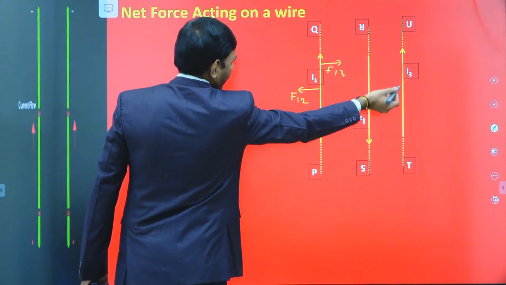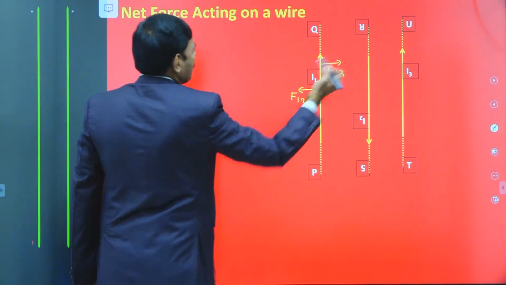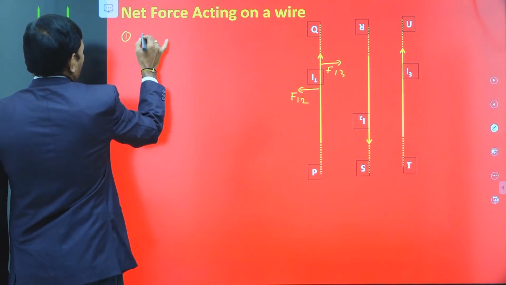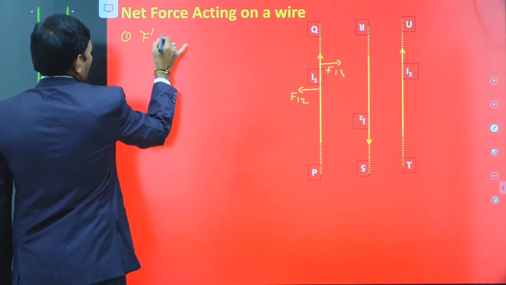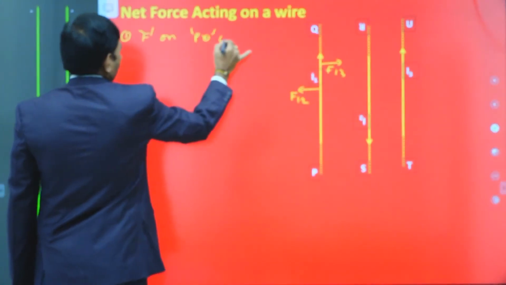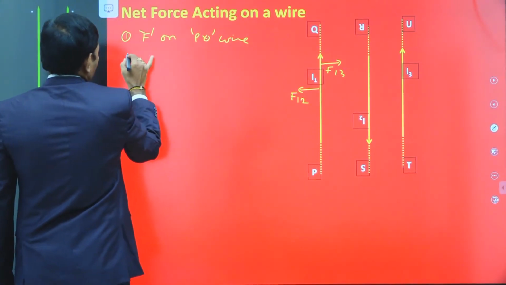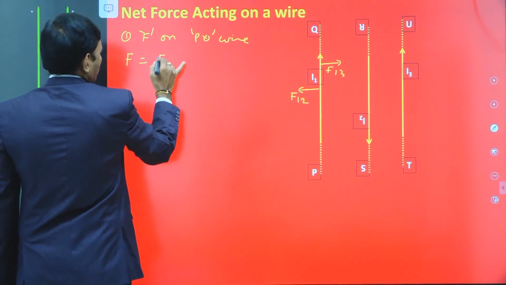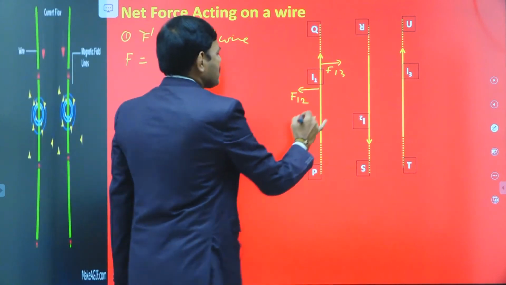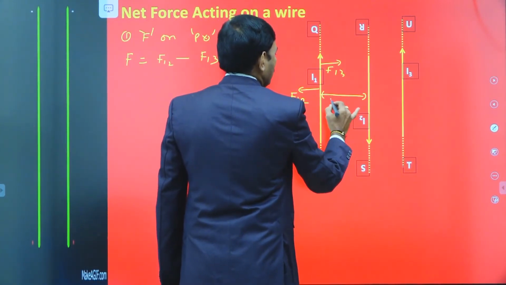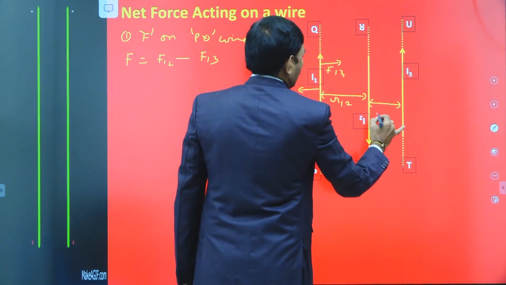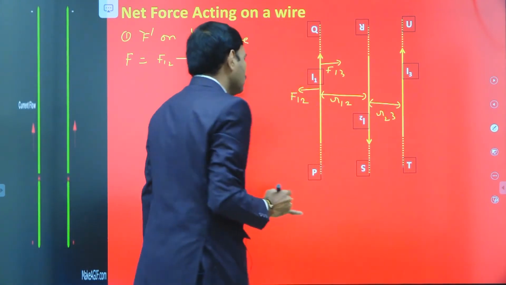I1 is attracted by the I3 wire because of the same direction flow of current. Then the net force on the PQ wire is equal to F12 minus F13. As in the previous one, R12 is the distance between the first and second wires, and between the second and third wires the distance is R23.